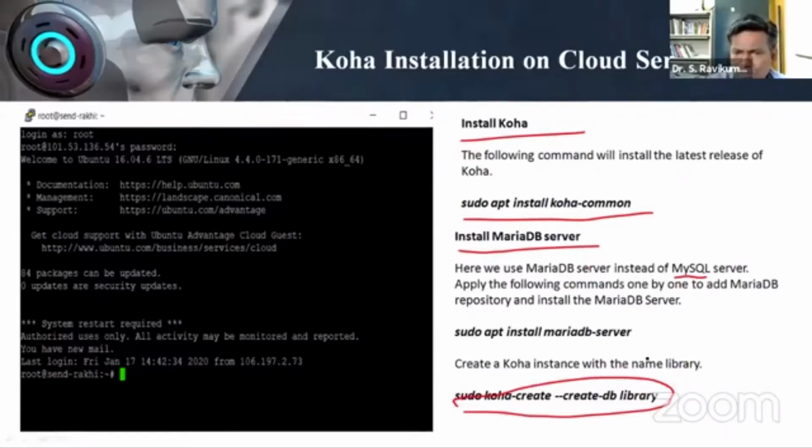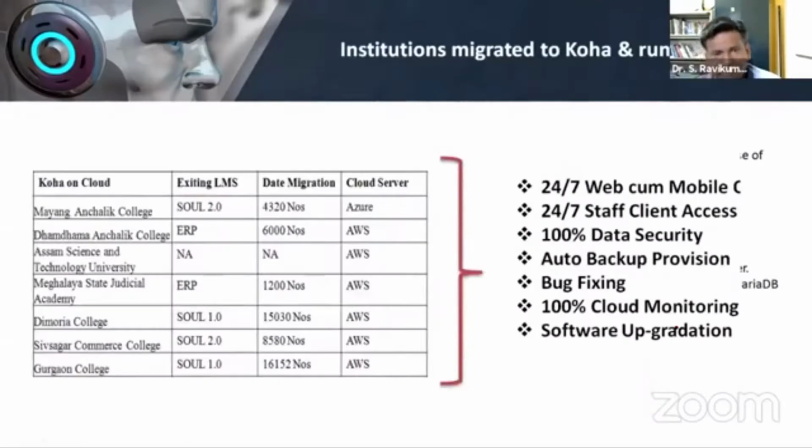That's all. Okay, so now your cloud has been installed, and within the cloud we have installed the Koha instance also. So this is as simple as the way we do it in the regular server. The next is my practical experience, what we have done in the Northeast. Around 20 to 25 colleges we have installed Koha, which is running in the cloud environment.